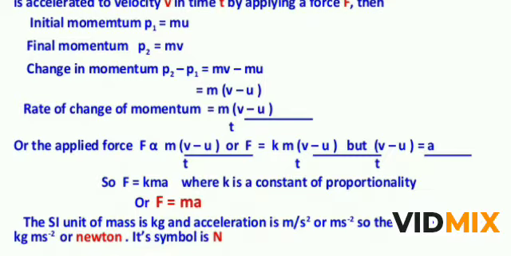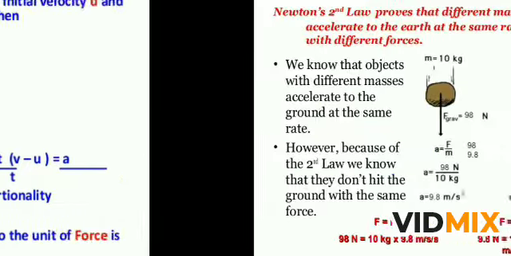The unit of force is Newton, the SI unit of mass is kilogram, and acceleration is meter per second square. This is the SI unit. What is the CGS unit of force? The CGS unit of force is dyne. It can also be that mass is taken in gram and acceleration in centimeter per second square. So we can say gram centimeter per second square is equal to dyne. The CGS unit of force is dyne and the SI unit of force is Newton.